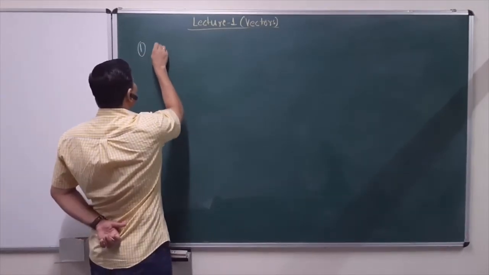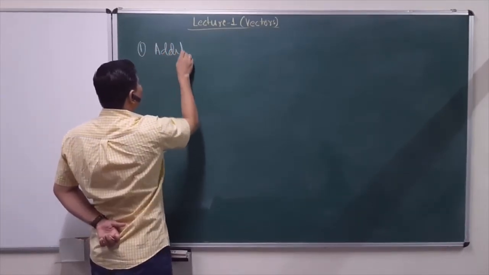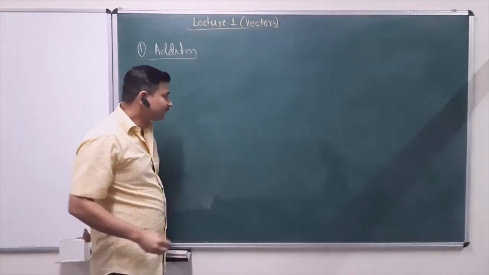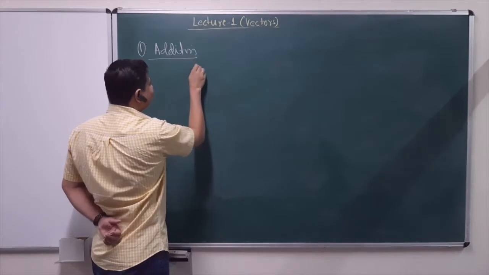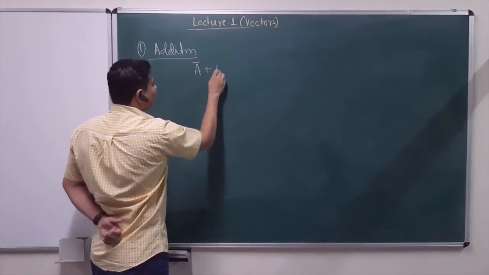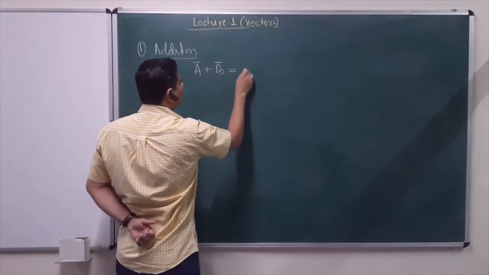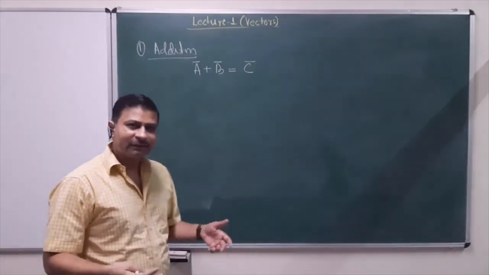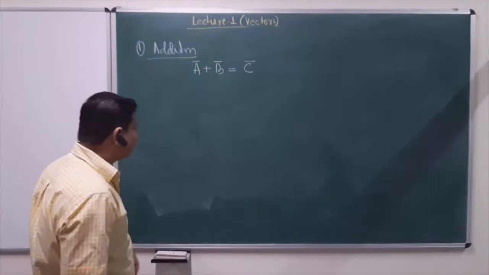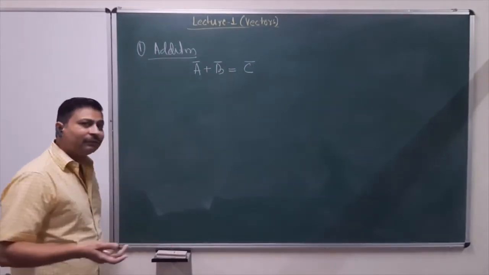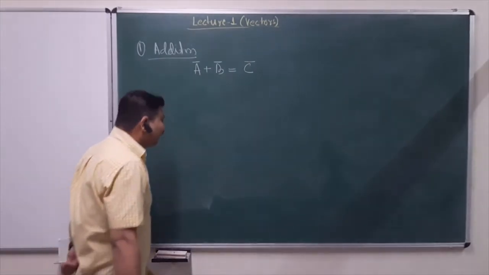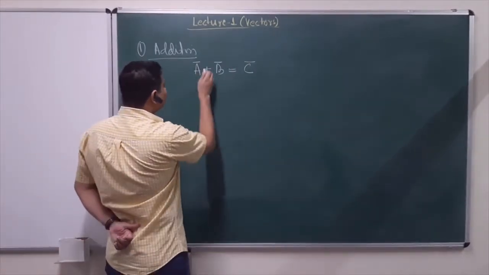So the first one is addition. We can add two vector quantities. What that basically means is a vector A can be added to a vector B, and this will give me a vector C. Addition of two vectors will always give you a vector quantity C. Now again, since these are not just mathematical entities, we have a physical attribute assigned to it. What that means is